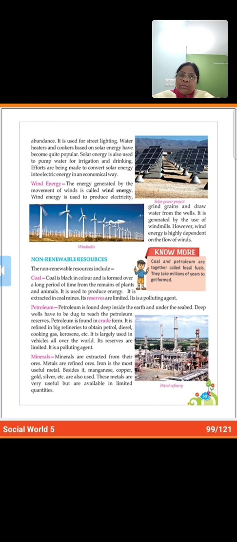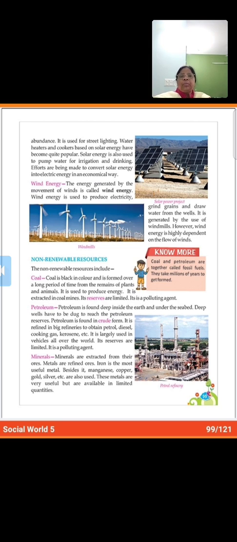And it is also a polluting agent. You know, when you use a car and all, it gives out smoke. So fumes are released from the vehicles. That is very harmful. It spreads in the air and pollutes the air, and the same air we breathe, and we suffer from some breathing problems also.